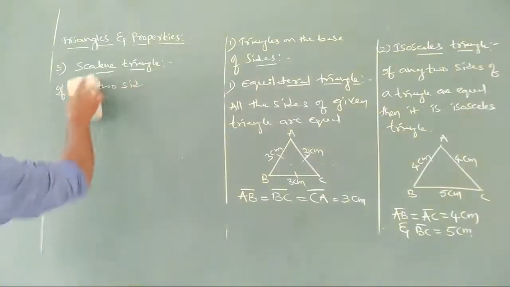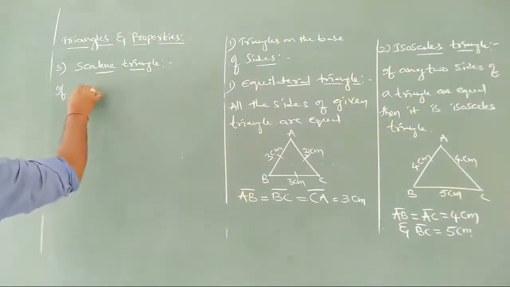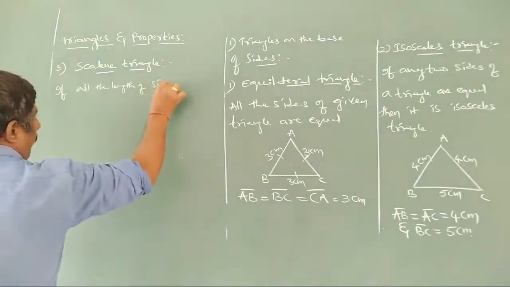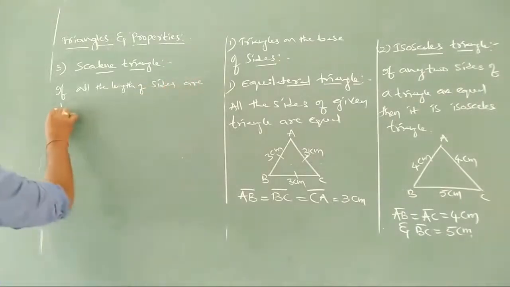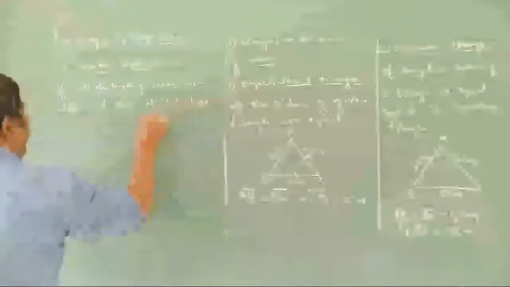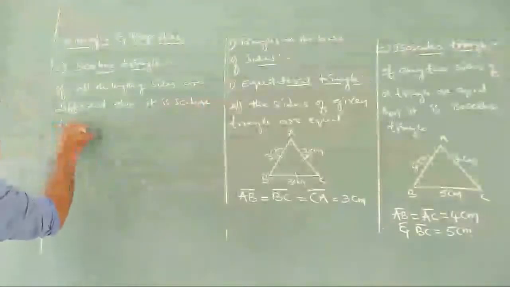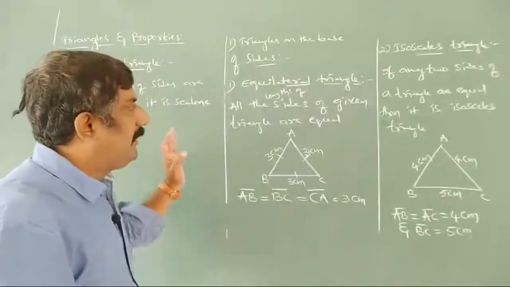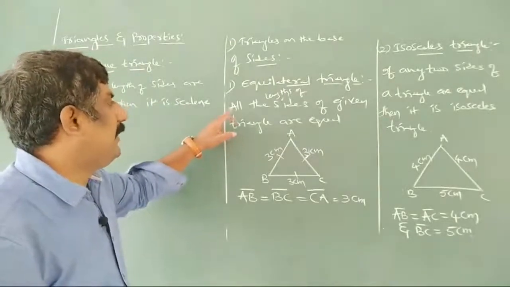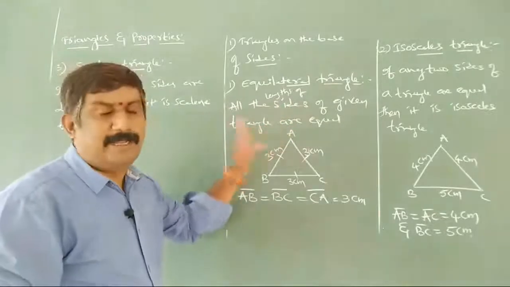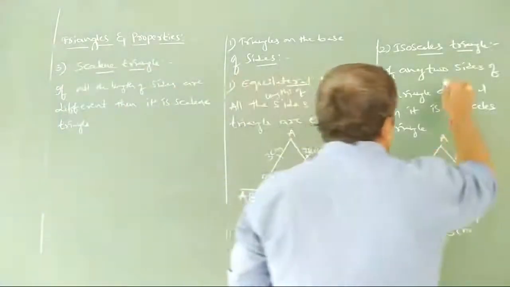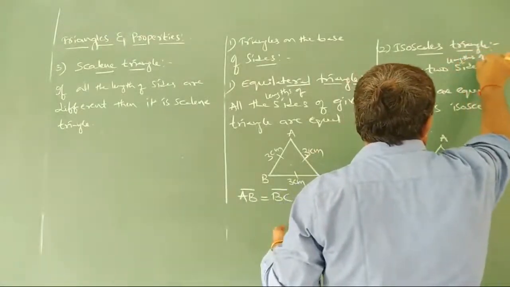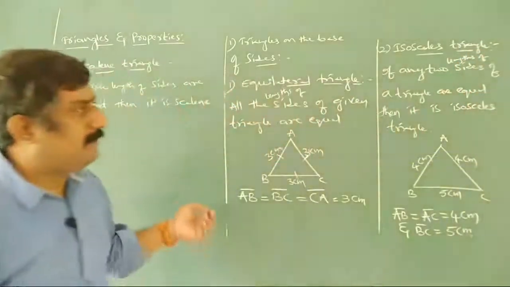Mathematically, if you try to write it, all the lengths of sides of the given triangle are equal for equilateral. Here, any two lengths of sides of a triangle are equal, then it is isosceles.